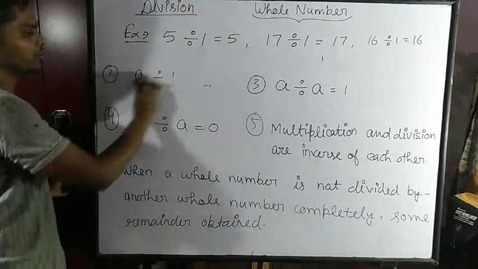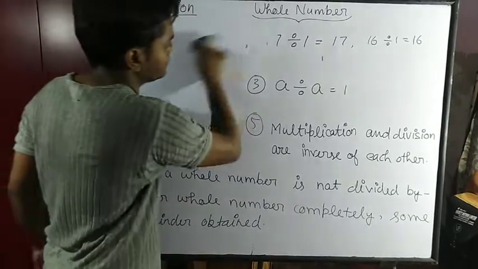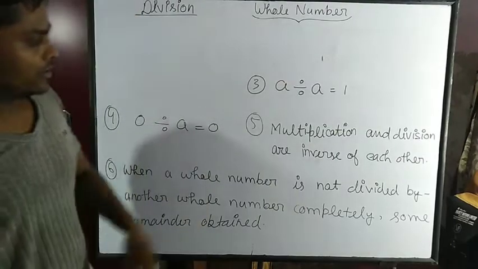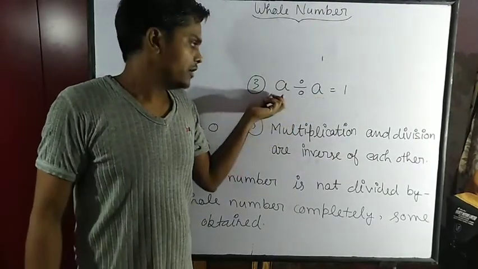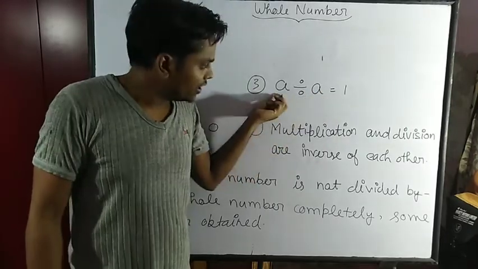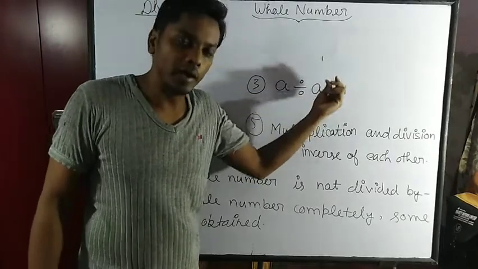Now we will move to the third one. The third property is A divided by A. If any whole number is divided by the same whole number, it will become 1.